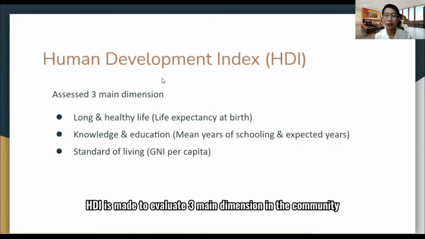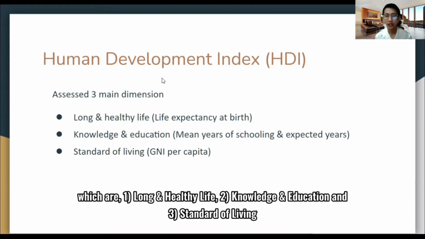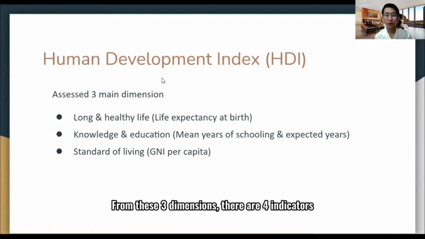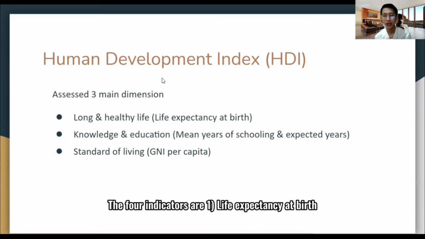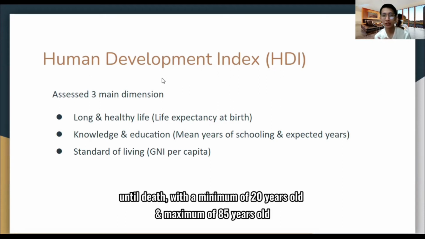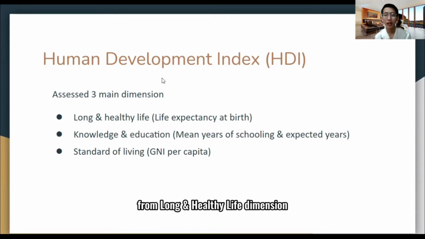HDI is made to evaluate three main dimensions in the community, which are long and healthy life, knowledge and education, and standard of living. From these three dimensions, there are four indicators that indicate the success of HDI in the country. The four indicators are life expectancy at birth, with a minimum of 20 years and a maximum of 85 years, from the long and healthy life dimension.